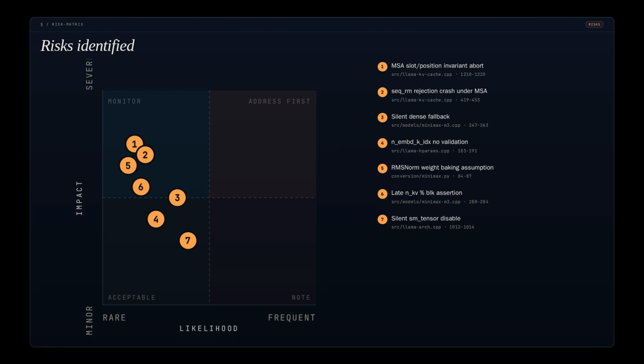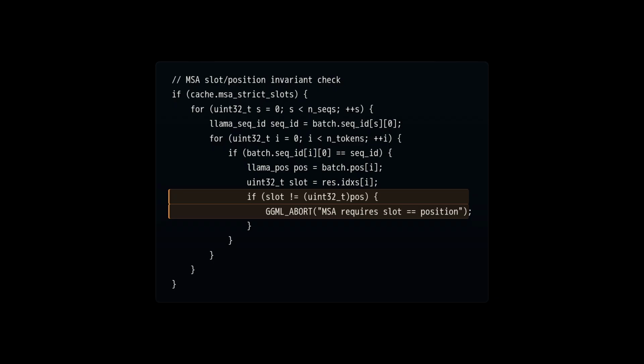The first concern is the MSA slot position invariant check. If a slot doesn't match its position, the code calls GGML_abort, which is unrecoverable. This should never fire under normal operation because find_slot explicitly builds matching slots when MSA strict mode is enabled. But if there's a bug in find_slot or an edge case in cache management, the process aborts. Consider whether this should be a logged warning with a fallback instead of a hard abort.